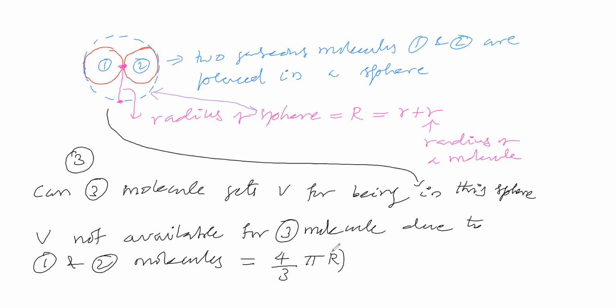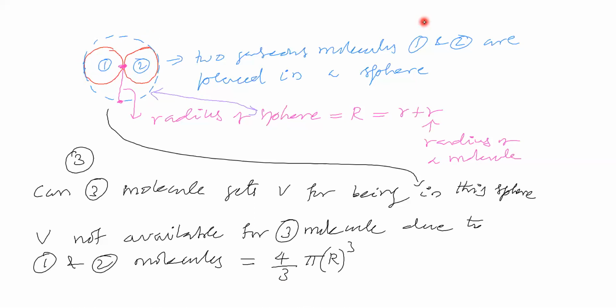What does r mean? Capital R. So van der Waals considered like this. Here capital R is called the radius of this sphere.